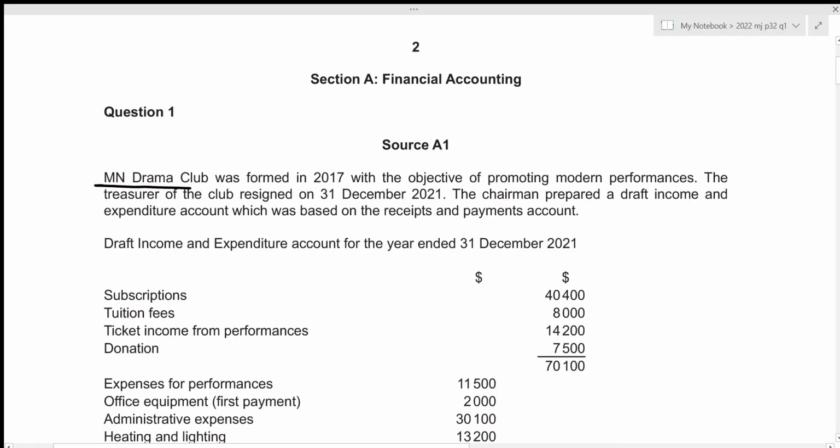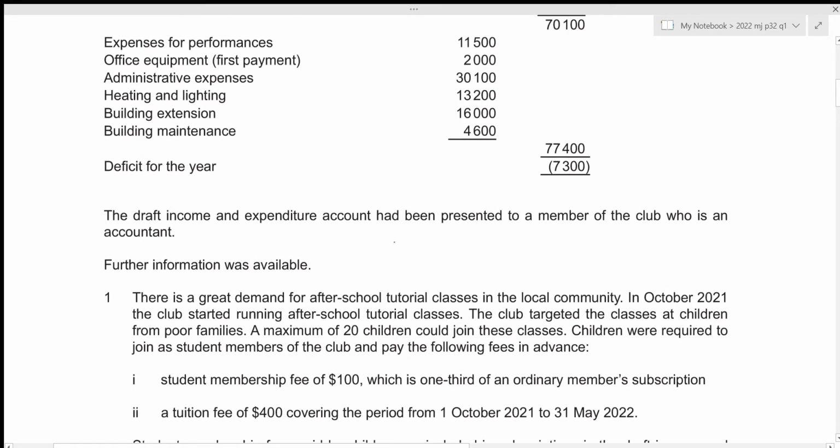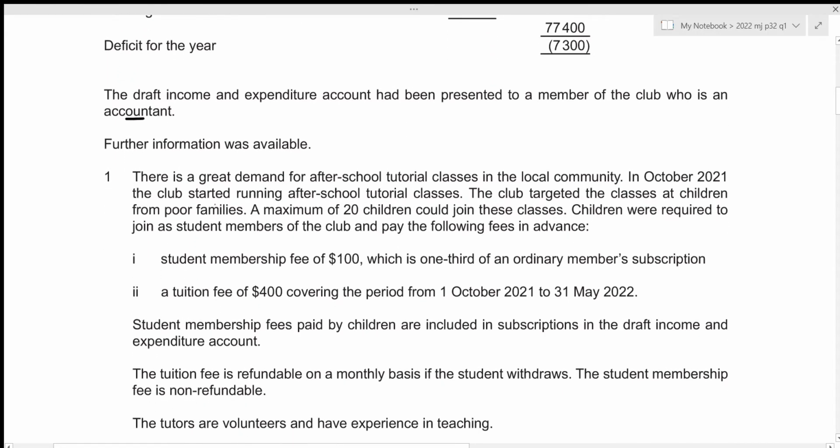MN Drama Club was formed in 2017 with the objective of promoting modern performances, and the treasurer of the club resigned on 31st December 2021. The chairman prepared a draft income and expenditure account which was based on the receipts and payments account. So we're given the draft income and expenditure account for the year ended 31st December 2021 right here. Then the draft income and expenditure account had been presented to a member of the club who is an accountant. Then the further information was available. So let's have a look at our further information.